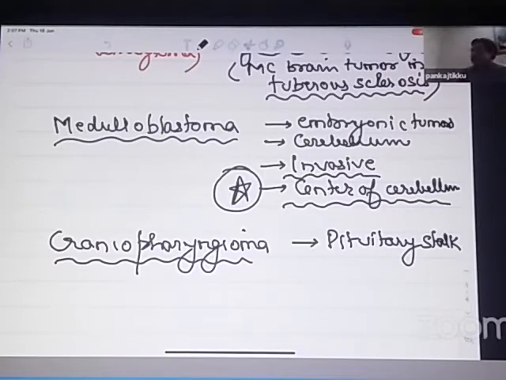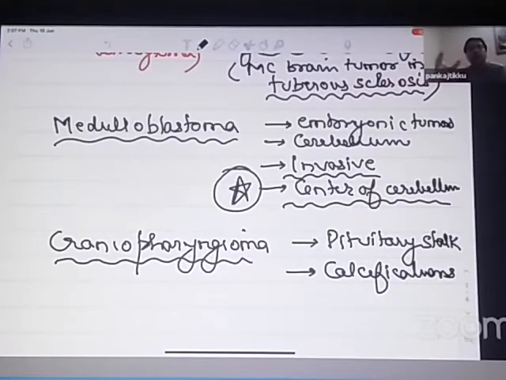It is a tumor which is frequently associated with calcifications. So if you do an MRI or a CT scan and just around the pituitary area you can see areas of calcifications, it is likely to be a craniopharyngioma.